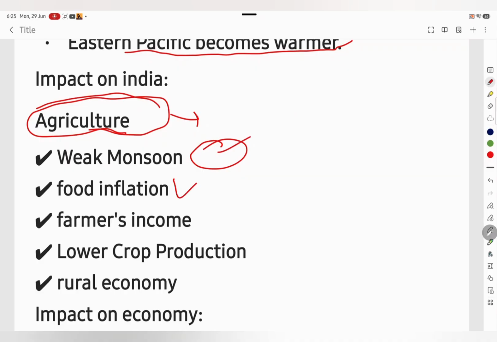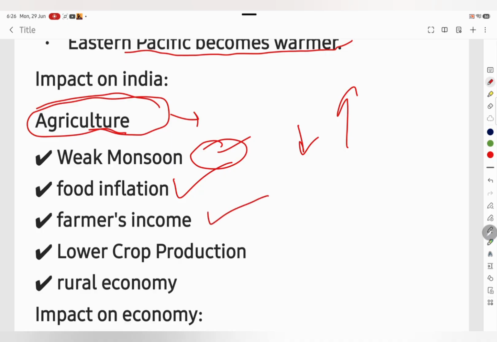Right, the second one is food inflation. Now let's apply simple economic principles. When the supply of food decreases but demand remains the same, prices start increasing. Right, this leads to food inflation. Essential commodities like pulses, cereals, vegetables and edible oils may become more expensive. Food inflation affects every household because people have to spend more on basic necessities.